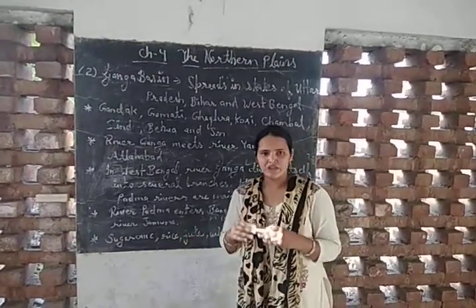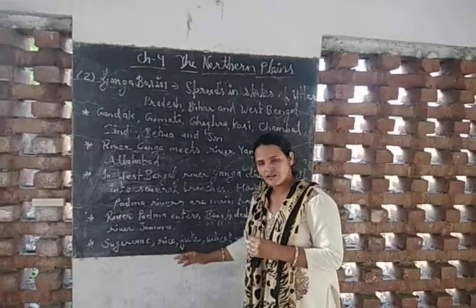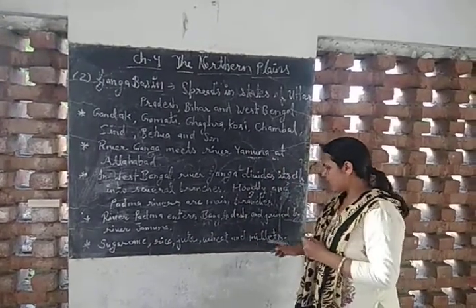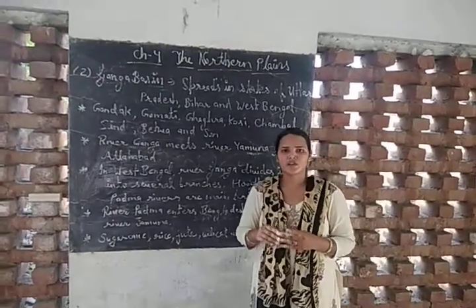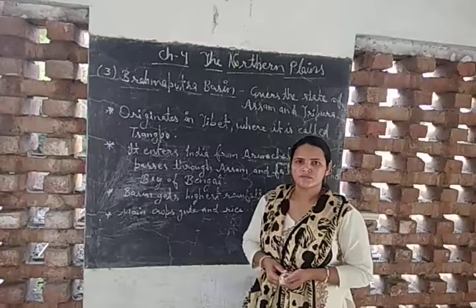Now these are the major crops that are grown in this basin: sugarcane, rice, jute, wheat and millets. These are the major crops that are grown in this region.